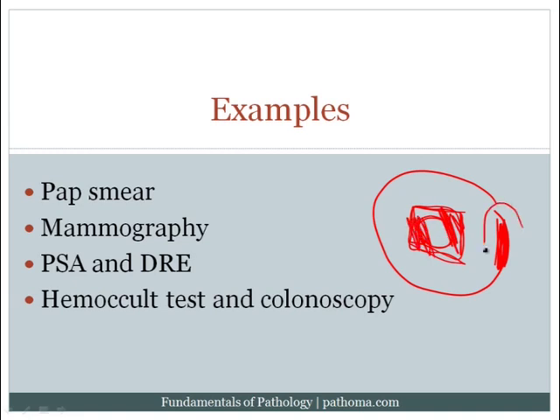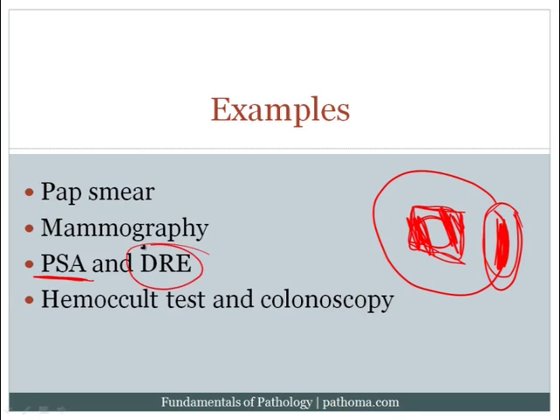However, prostate cancer tends to grow in the posterior periphery of the prostate and does not compress the urethra until very late in disease, and so it's a clinically silent disease. And so what we'd like to do is pick up these prostate cancers when they're small and when they have yet to spread throughout most of the prostate or outside of the prostate, and the way by which we can detect them is an increase in PSA or a digital rectal exam.